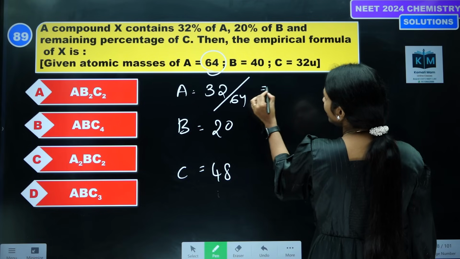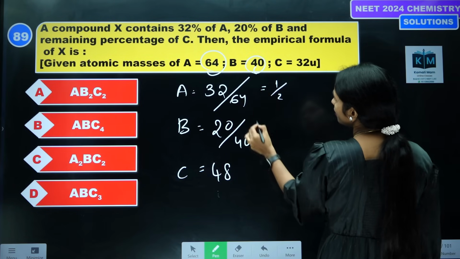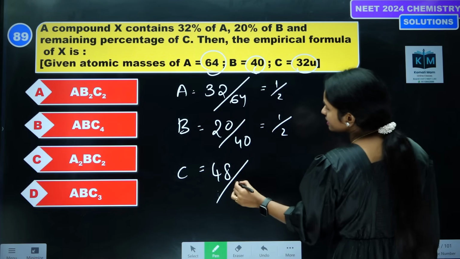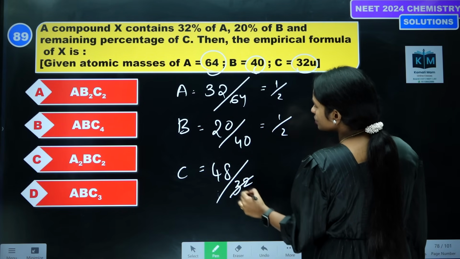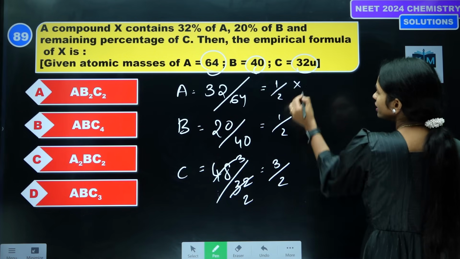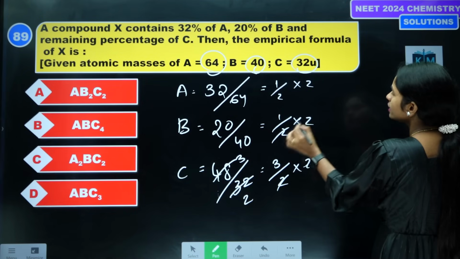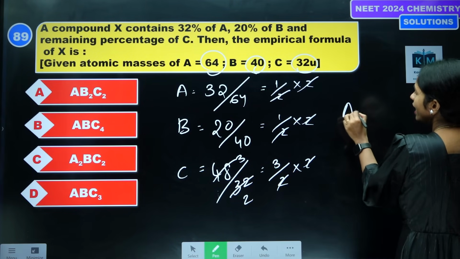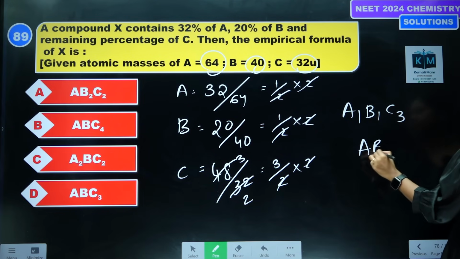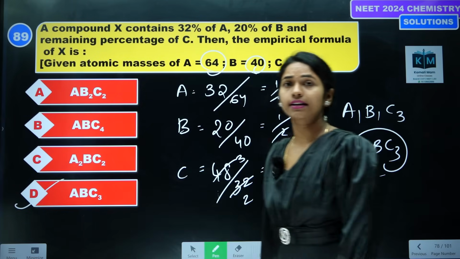B's molecular weight is 40, giving 1 by 2, and C's is 32, giving 3 by 2. Divide all by the smallest to get the simplest ratio. So A is 1, B is 1, C is 3. Which option is correct? Option D is the correct answer.